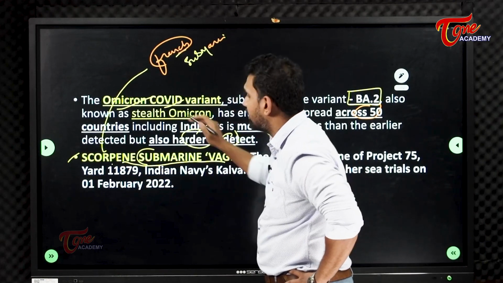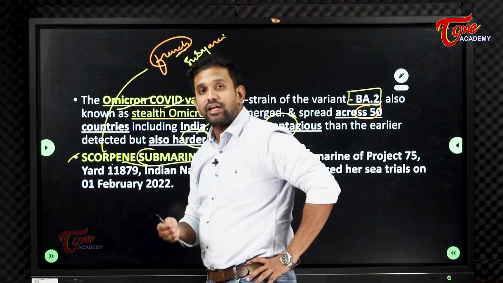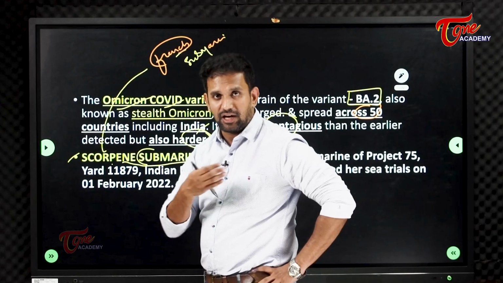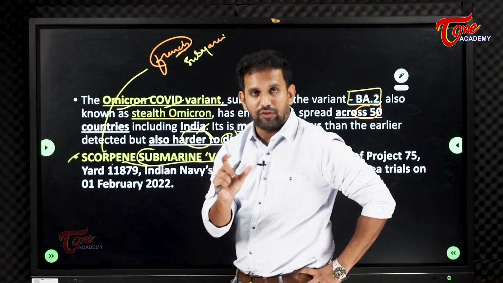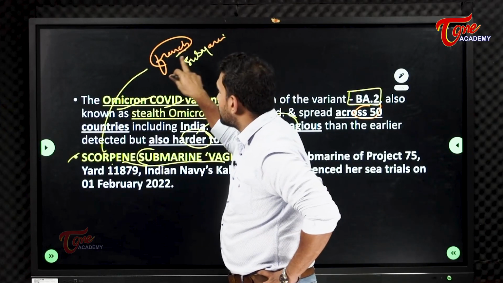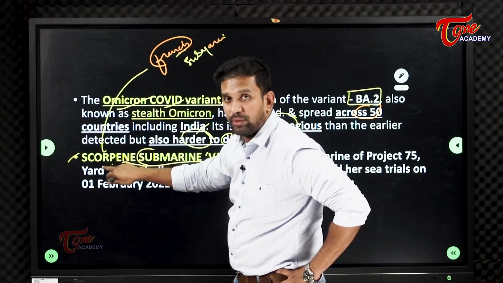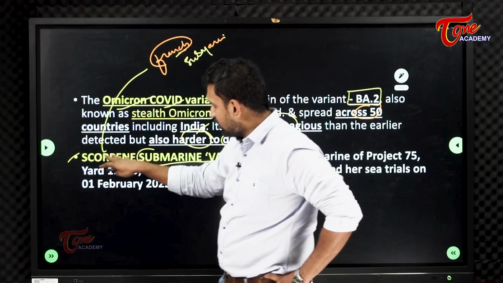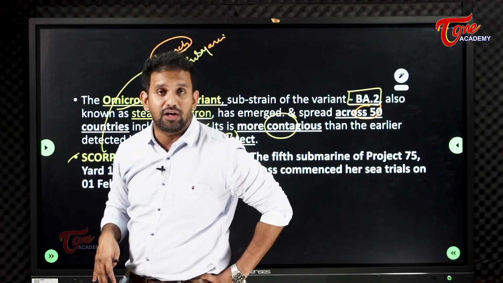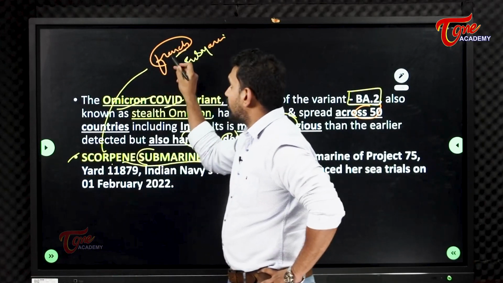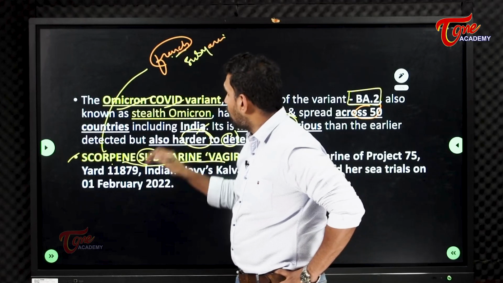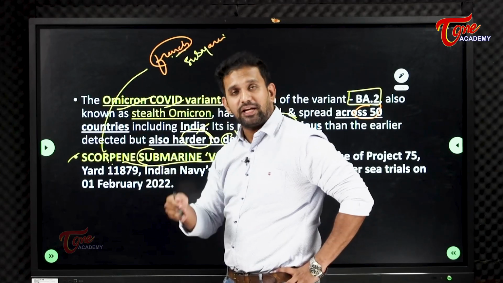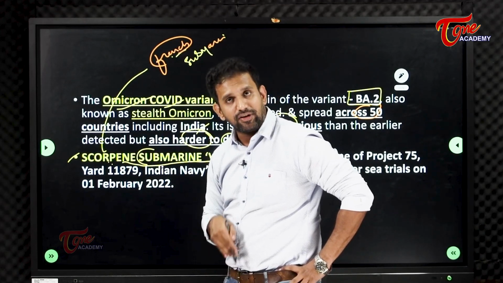We call it as Vagir. We call it as Rajput class, Kalwari class. We call it by our own names. We'll put a number for the group of submarine. French people call their submarine class Scorpion. It has very, very destructive capabilities. It is a very highly sophisticated submarine with France. So India wants the same type of submarines to be constructed for us also.